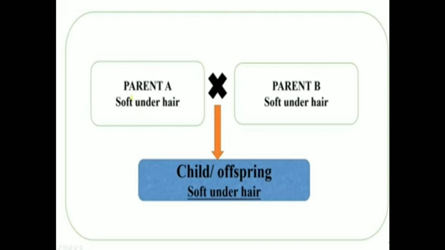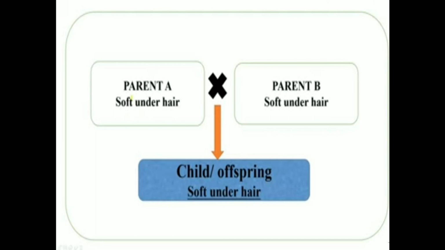There are some sheep breeds which have only the soft under hair. There is no coarse hair present in these sheep. So what we do is cross two parents with only the soft under hair, so that the offspring also has only the soft under hair, because we want only soft under hair to get the wool fiber, not the coarse hair.